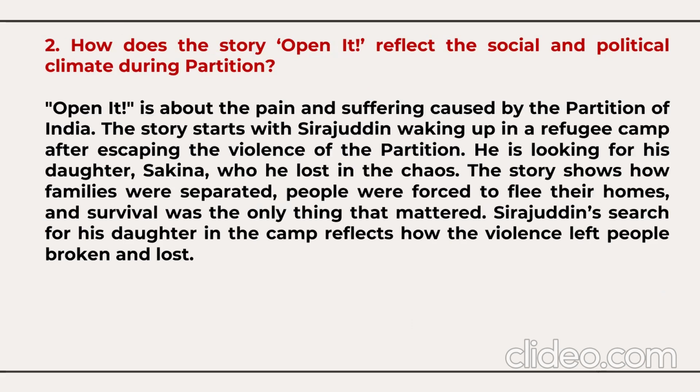Open It is a story about the pain and suffering caused by the partition of India. The story starts with Sirajuddin waking up in a refugee camp after escaping the violence of the partition. He is looking for his daughter Sakina, whom he lost in the chaos. The story shows how families were separated, how people were forced to flee, to run away from their homes. Survival was the only thing that mattered at that time. Sirajuddin's search for his daughter in the camp shows how the violence left people broken and lost.